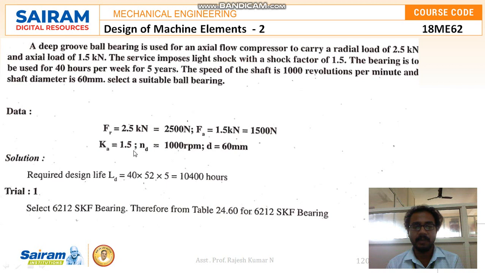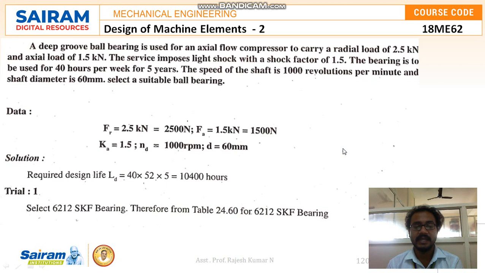So the given data, let me write as Fr, that is the radial load, 2.5 kN, convert that into Newton, 2500 Newton, and Fa, axial force, 1.5 kN, that is 1500 Newton, and Ka, that is the shock factor, 1.5, and the speed given as 1000 rpm, and D, the shaft diameter, 60 mm. So solution: required design life, that is LD, which is equal to 40 into 52 into 5, that is 10,400 hours. So we will go with different trials.